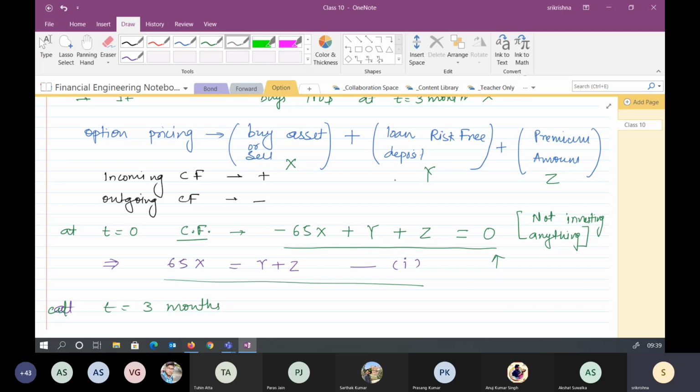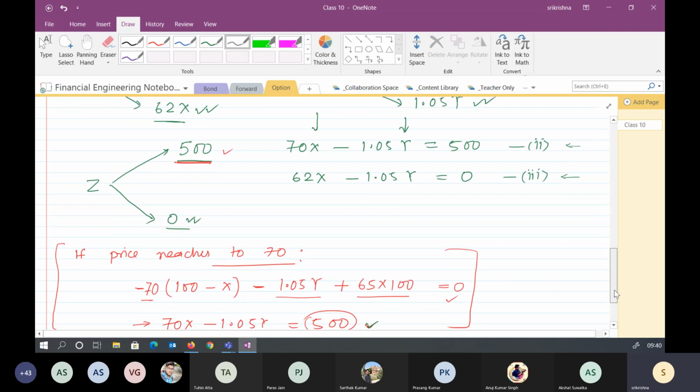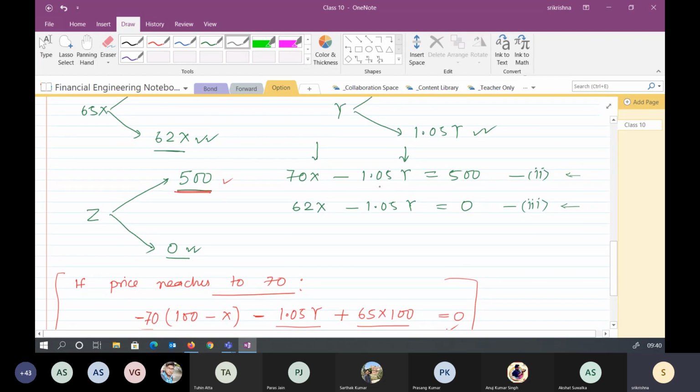Let's write it again. If I assume that he has deposited Y, then my cash flow would be what? 65X minus Y plus Z is equal to 0. Yes, sir. And in all other cases here, instead of minus 1.05Y, I will have plus 1.05Y. Because we have deposited, we will get this as a return. In your final calculation, if Y comes out to be negative, it means that you were assuming it to be a deposit. So a negative deposit means that you are taking a loan.